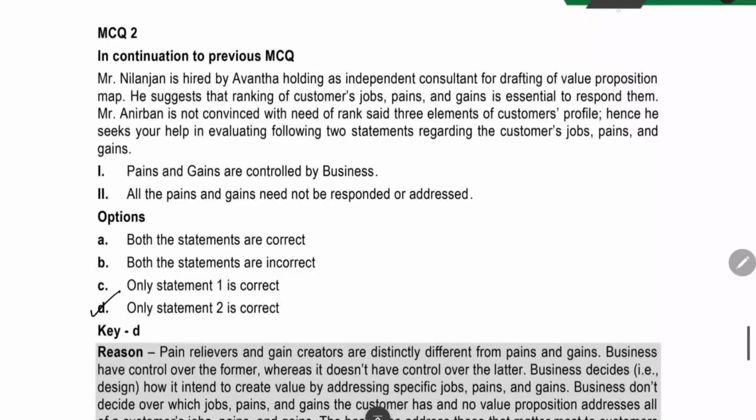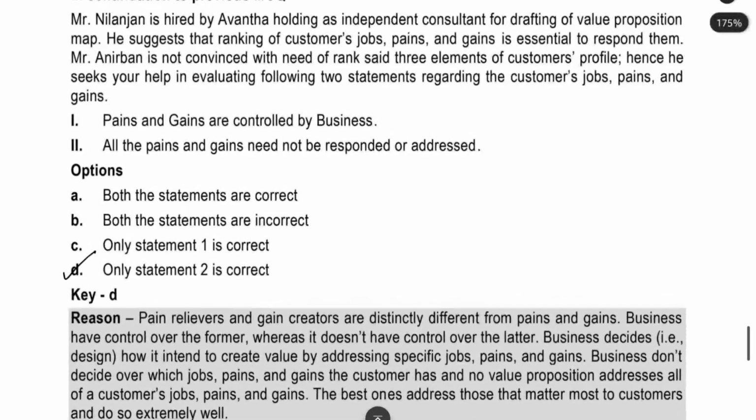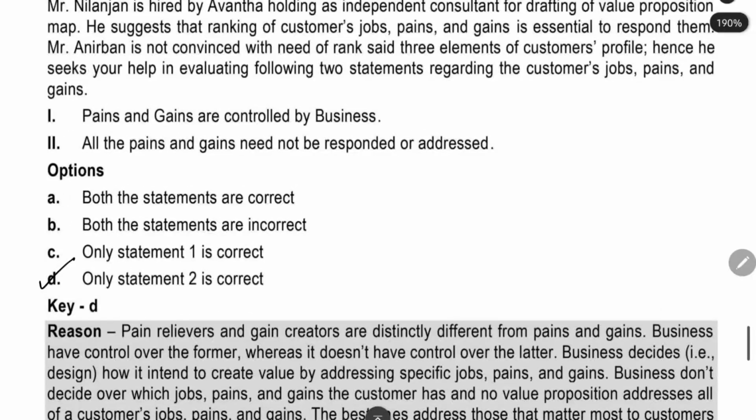Next thing is here they have given 2 statements. Which is correct they are asking. Pains and gains are controlled by the business. All the pains and gains need not be responded to or addressed. First statement is not correct. Pains and gains are the things that the customers hate and customers like. This is not controlled by the business. And then when you are designing a particular product, you have to make a decision relating to what gains and what pains you are going to address.